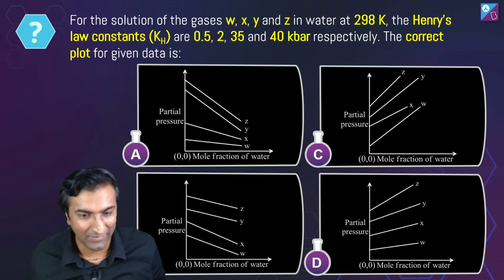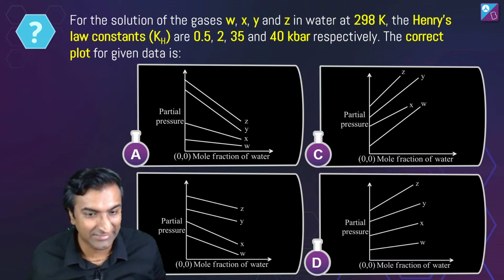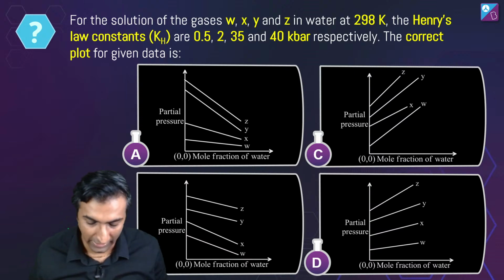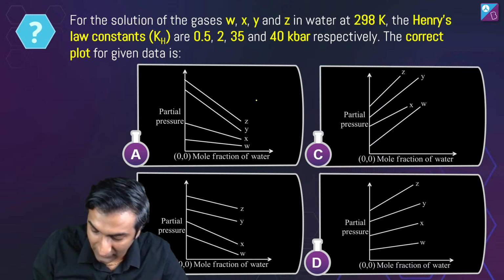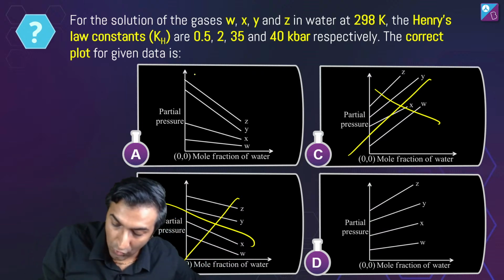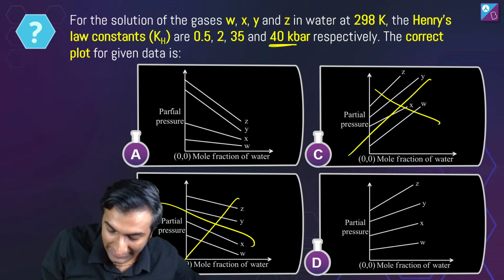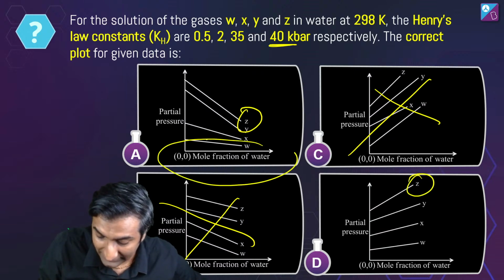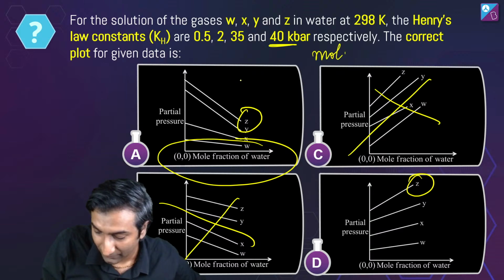Yuvraj is saying A. Yuvraj changed their answer to A. Lovely, good work. Krish is saying D. Sanatan is saying D. So it's either A or D. I like that nobody is saying B or C. चलो B और C को हटा देते हैं. Why is it either A or D? देखो slope है 40. तो either it is the highest Z slope होना चाहिए तो यहाँ पे भी highest होना चाहिए. I am telling you that the answer is A because it's mole fraction of water.